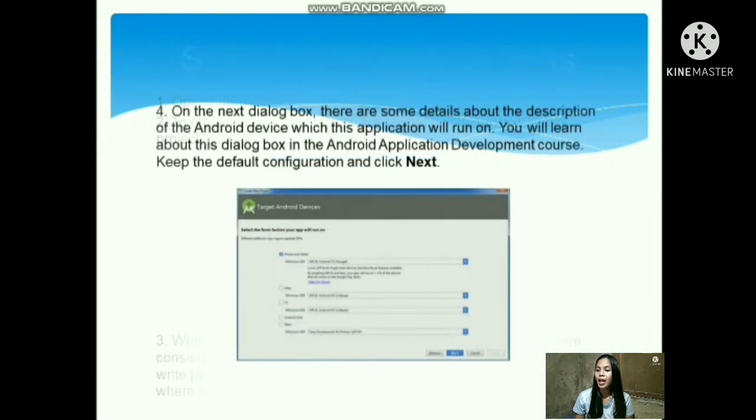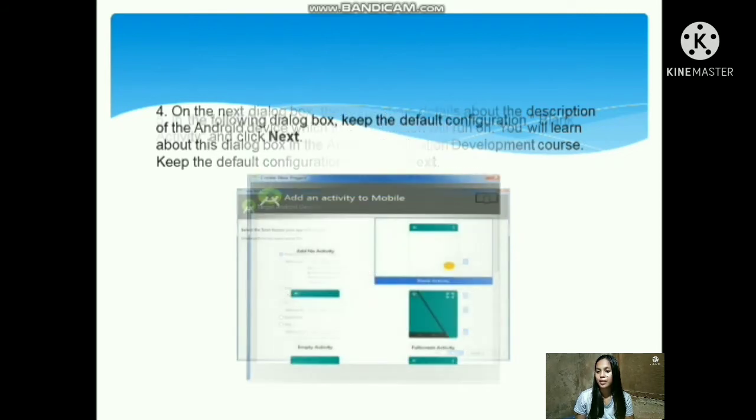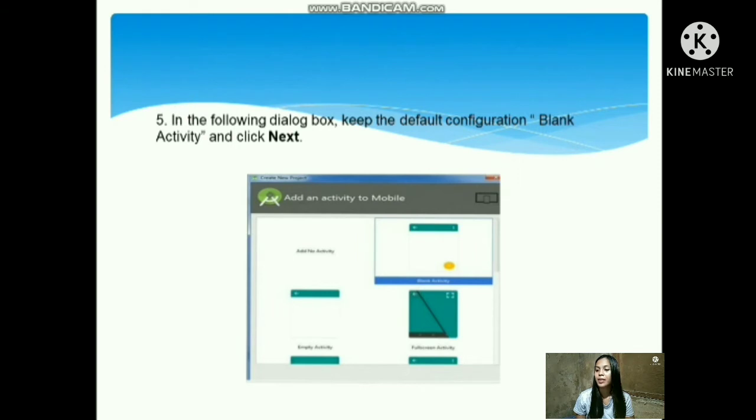Step 4. On the next dialog box, there are some details about the description of the Android device which this application will run on. You will learn about this dialog box in the Android application development course. Keep the default configuration and click Next. Step 5.